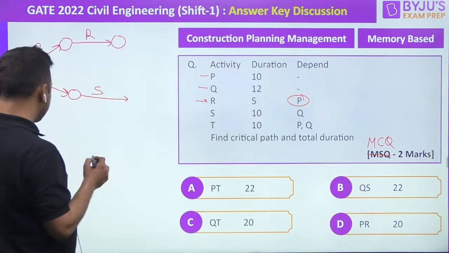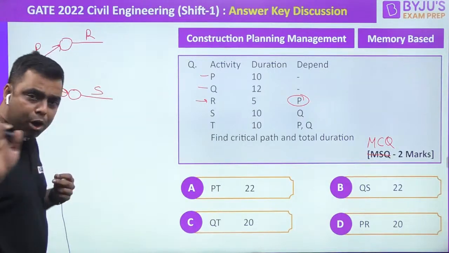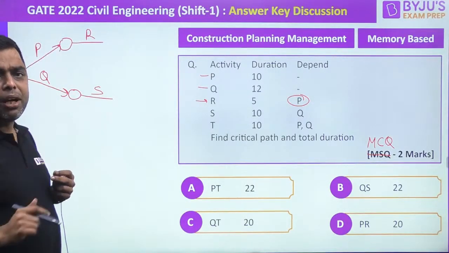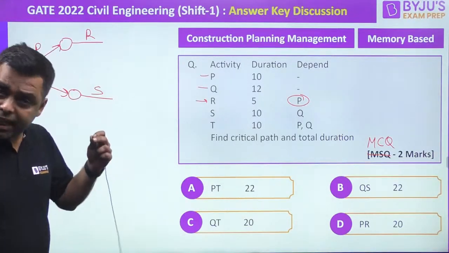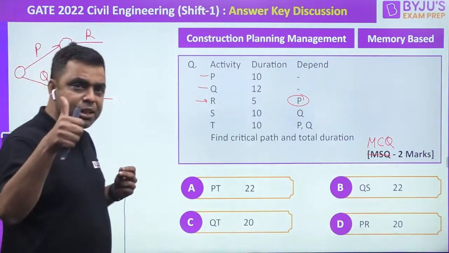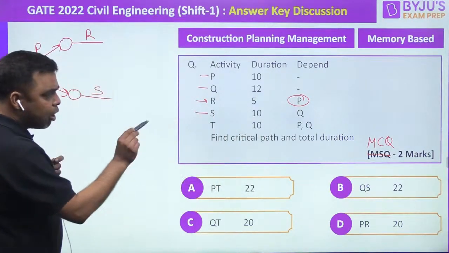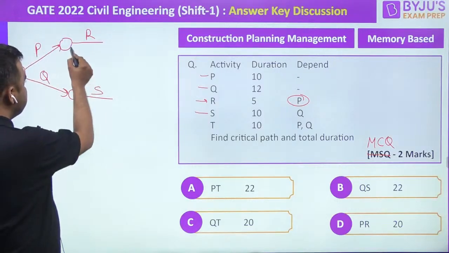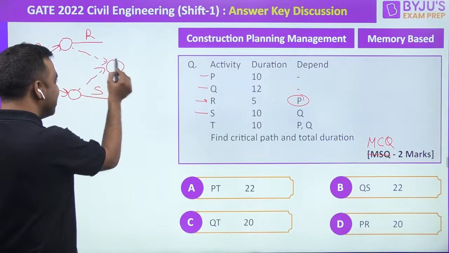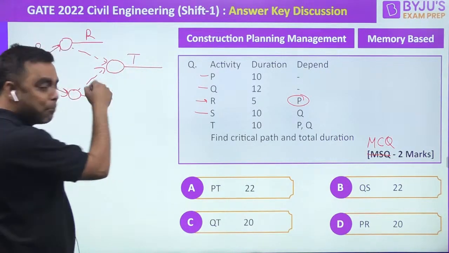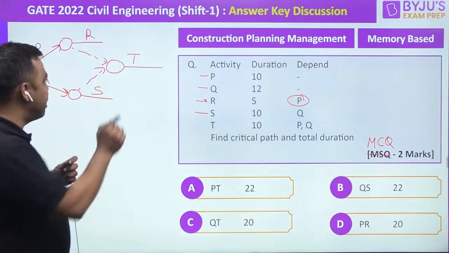S depends on Q. Now guys, after this, there was a point which was very important to us. People must have made a mistake over here, I perceive. If you have not, then guys, best of luck to all of you. Now T depends on P and Q, right? So how to draw this? For this, we have to bring two dummies over here. T depends on P and Q. This is the point. Clear guys?